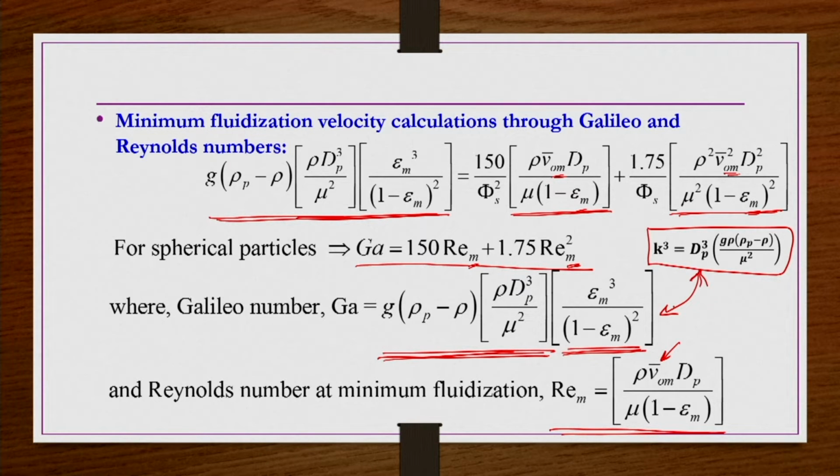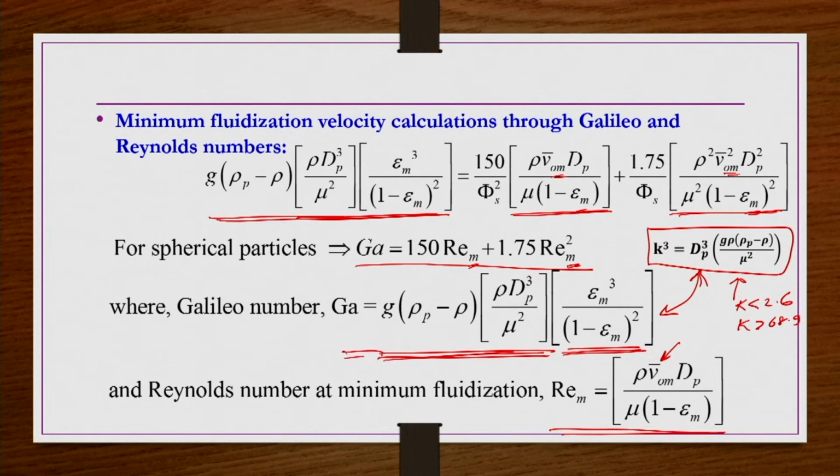Okay. Anyway, here K we have found, in the case of a single particle, if it is less than 2.6, then we say it is a Stokes regime, and the corresponding free settling velocity we have used. If it is between 68.9 and 2300, then we say that the settling velocity is under the Newton's flow regime, and the corresponding velocity equation we have used. But in the case of packed and fluidized beds, there is no such sharp transition from one flow pattern to the other.